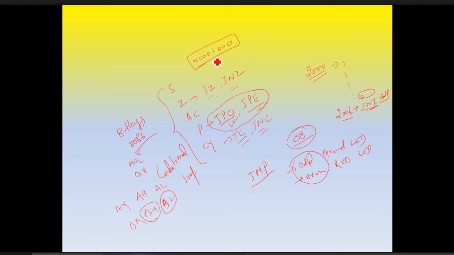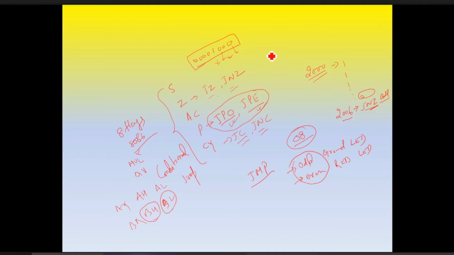Many techniques and many logics are there, you can think about them, but the simple logic, which you can easily understand, is that we can rotate the bits. First check this bit, then this, then this, and we keep an individual counter which will give the number of ones. So we will rotate it.